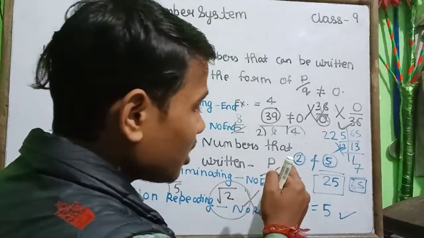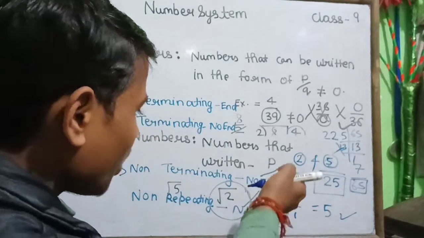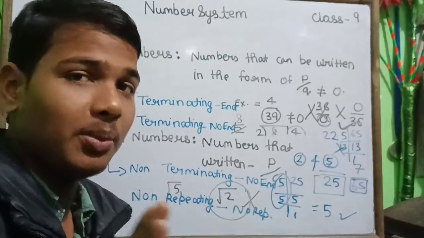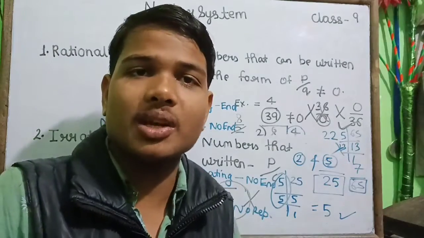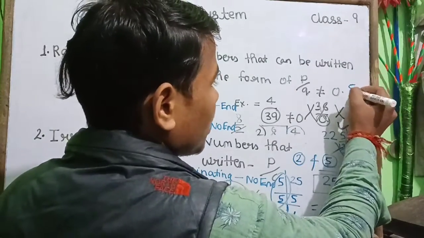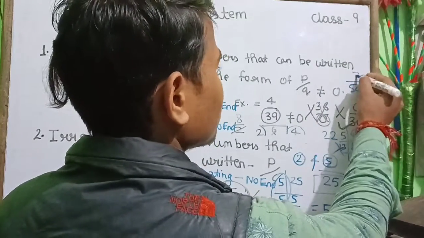When any denominator has only 5 or 2 as factors, then only it will be terminating. You can take the factors of that and say whether it is terminating or non-terminating. Now you write 50 in place of 65 and take 7 upon 50.